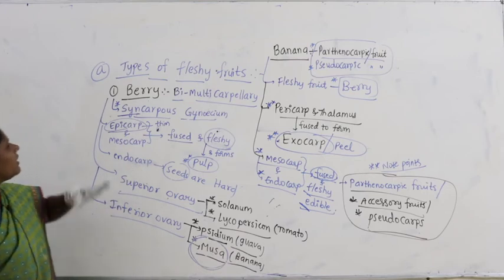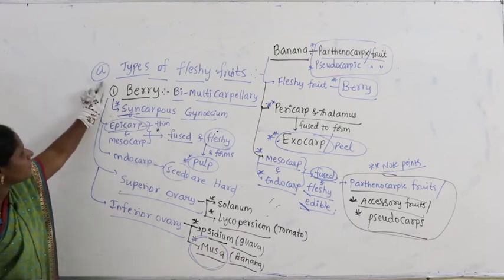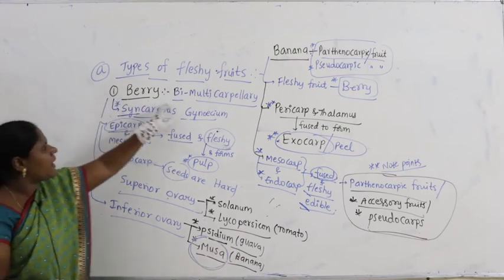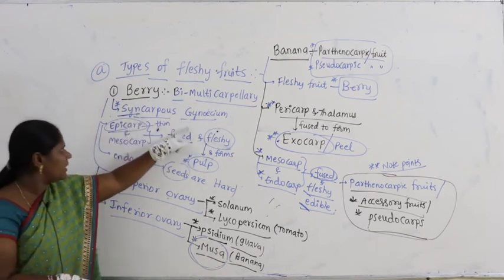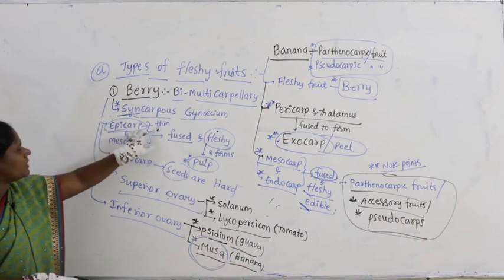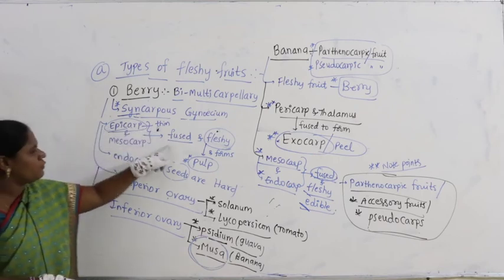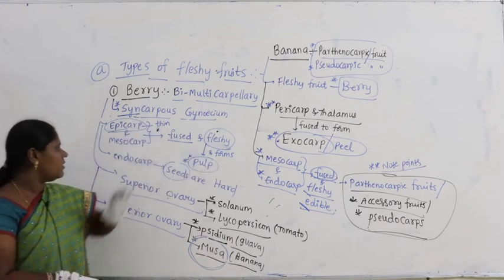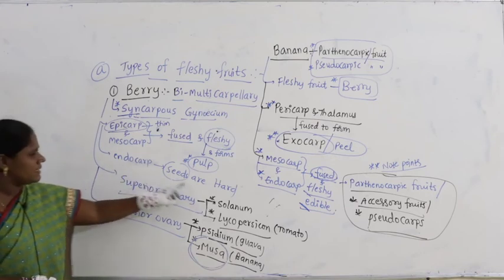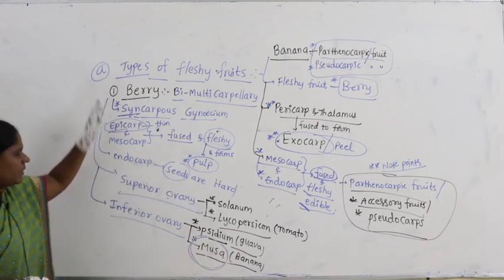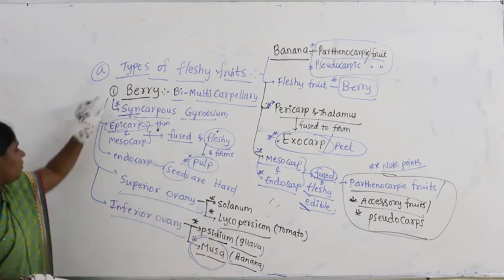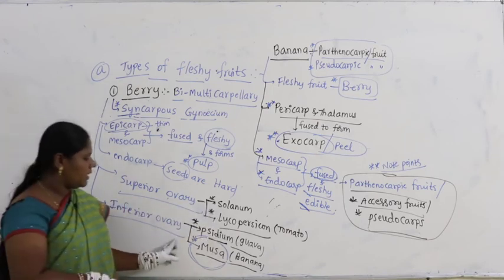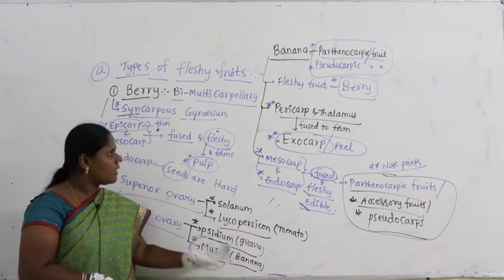I will just quickly revise. In types of fleshy fruits, we are discussing berry. Berry is bi- or multicarpellary with a syncarpous gynoecium, where the epicarp is thin, the epicarp and mesocarp are fused, fleshy and form the pulp, and the endocarp forms the hard seeds. Berry may have a superior ovary, for example Solanum and Lycopersicum. Berry may have an inferior ovary, for example Psidium, guava, and Musa, banana.